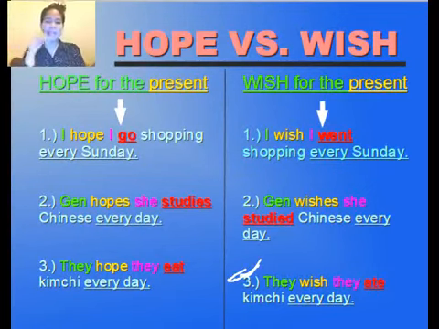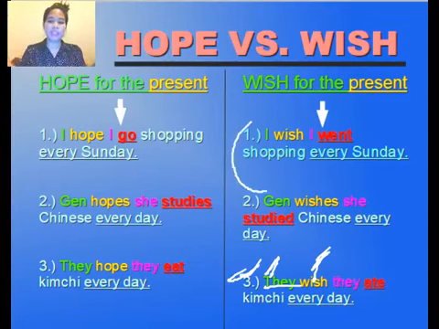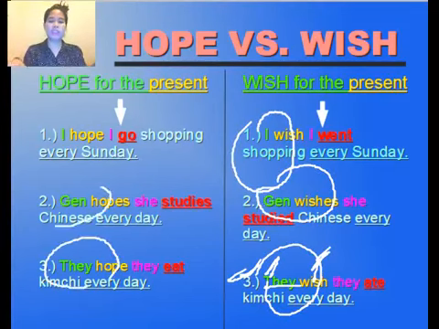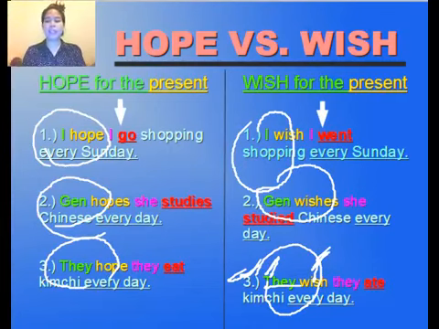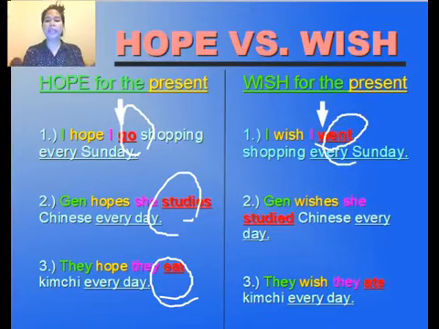They wish they ate kimchi every day. So actually, I'm using they there. They is many, that's plural. And then I'm using wish there because it doesn't matter. So take note, I wish, Jen wishes, just change this one in the simple present. And the next verb, it's time for you to change that.